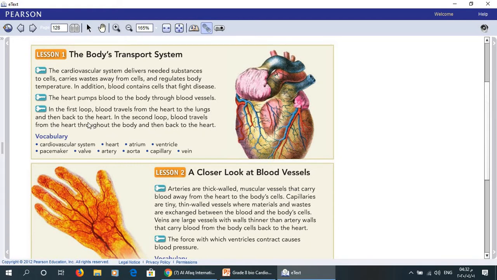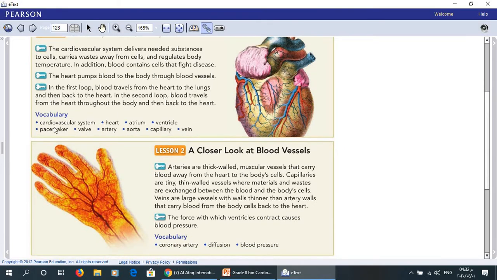So the vocabulary that you have to study: cardiovascular system, heart, atrium, ventricle, pacemaker, valve, artery, aorta, capillary, and vein.